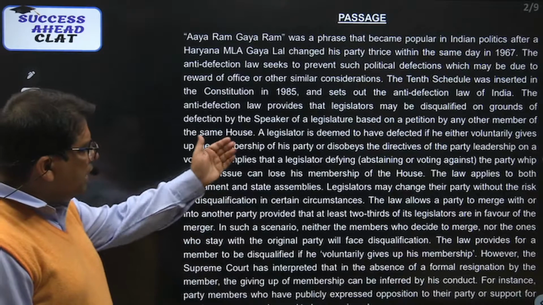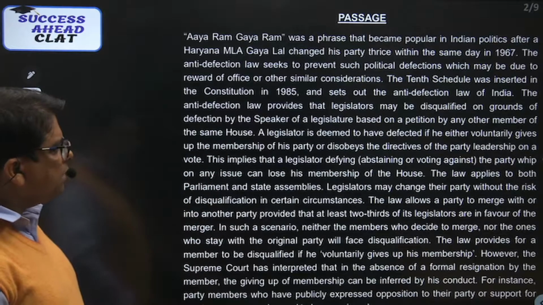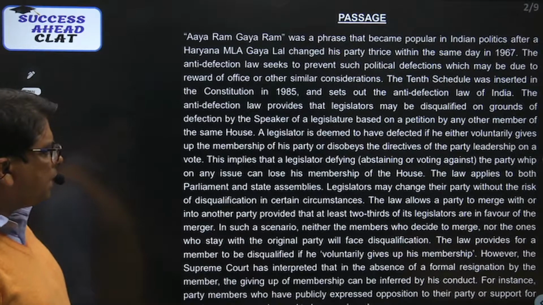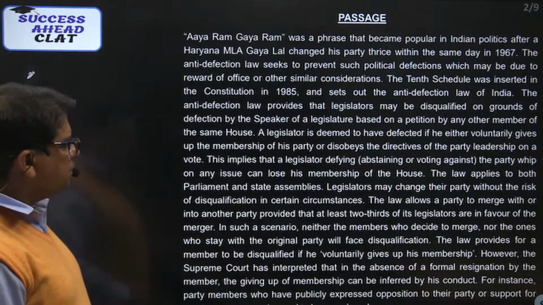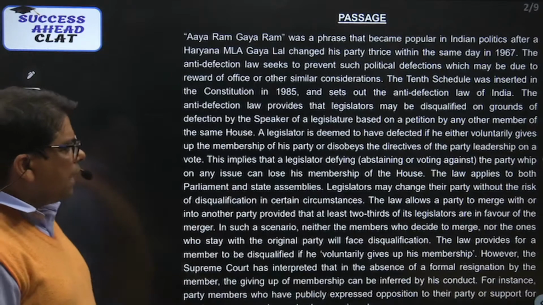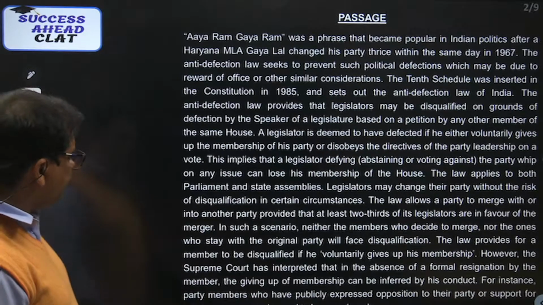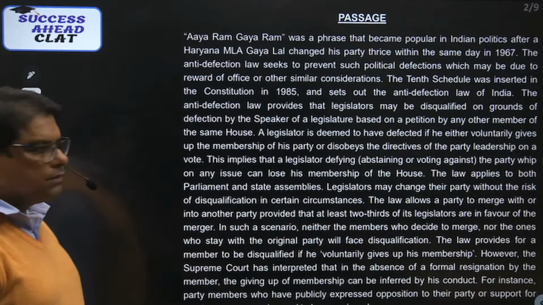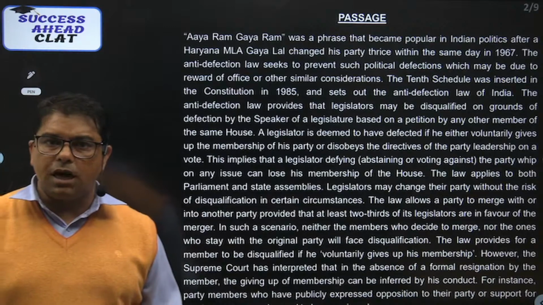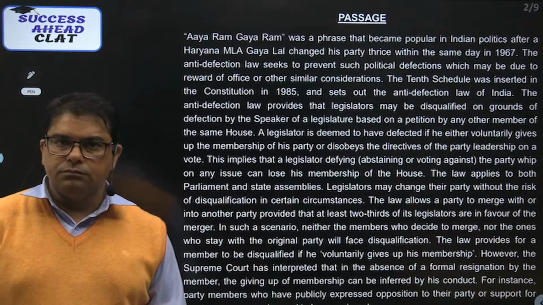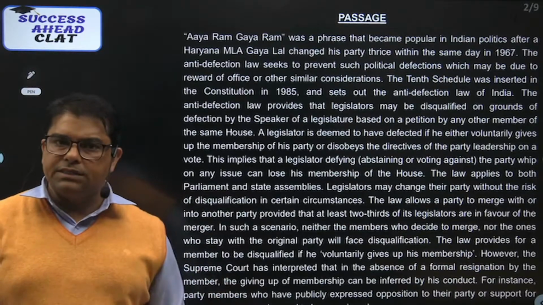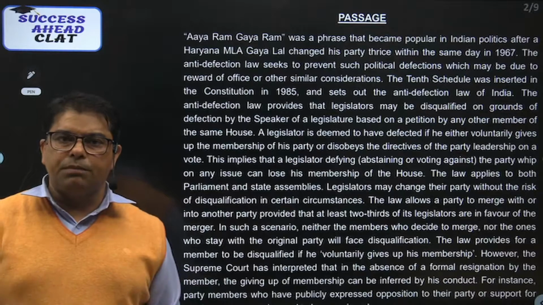ठीक है ना. A legislator is deemed to have defected if he either voluntarily gives up the membership of his party or disobeys the directives of the party leadership on a vote. This implies that a legislator defying, matlab abstaining or voting against the party whip on any issue, can lose his membership of the house. आपने देखा होगा ना, कई बार पॉलिटिक्स में पॉलिटिशियंस अपना स्टेटमेंट देने से कतराते हैं. यदि उनके पार्टी में जो भी पार्टी का हेड डिसाइड करता है या पार्टी मीटिंग में जो भी डिसाइड होता है, every other member of the party is going to follow that.